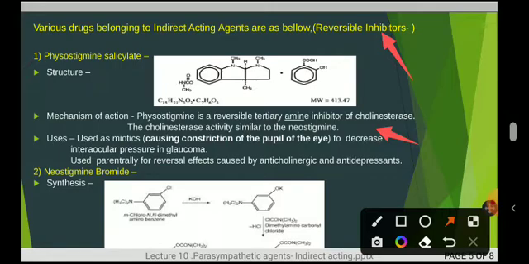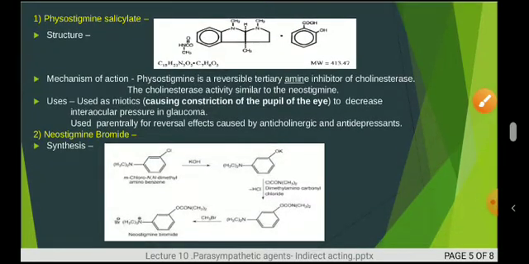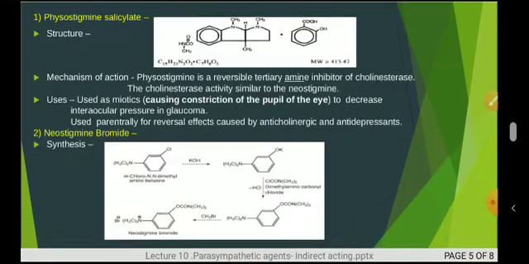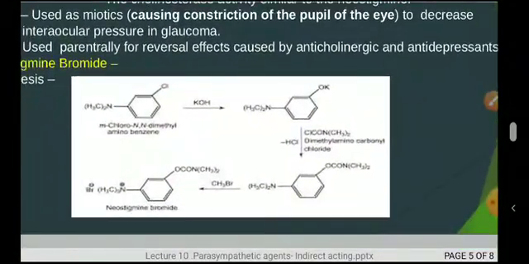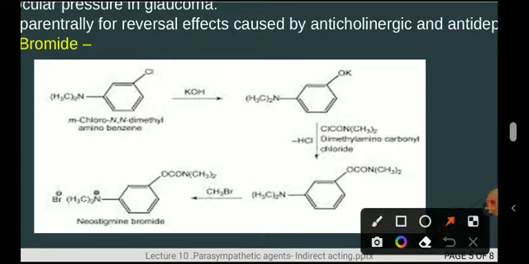Next is neostigmine bromide. Regarding neostigmine bromide, here I have shown the synthesis. So I will zoom it. First, aminobenzene is treated with potassium hydroxide.